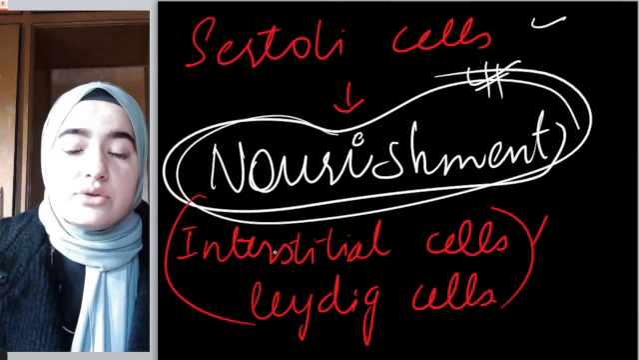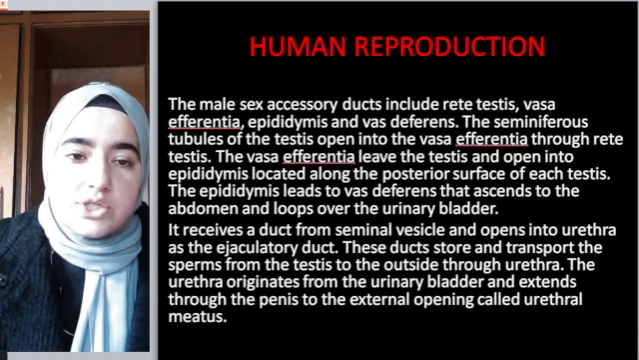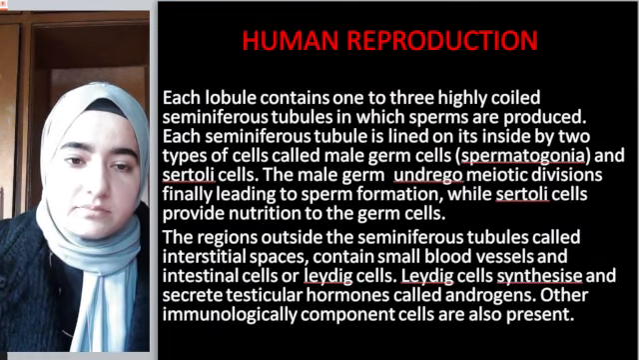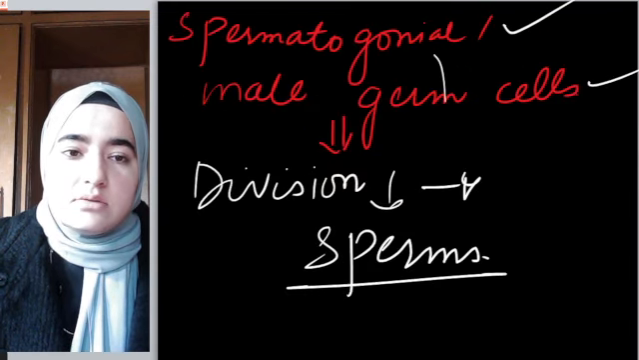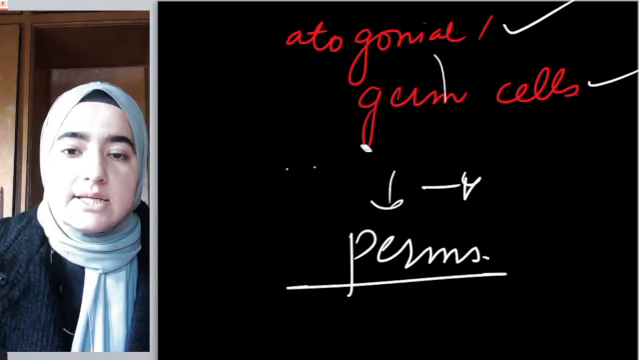These cells secrete a hormone, androgens, testosterone. Okay, their function is to produce androgens, produce testosterone. I hope this concept is clear. Now, that was all about testes. Now we will see accessory ducts.